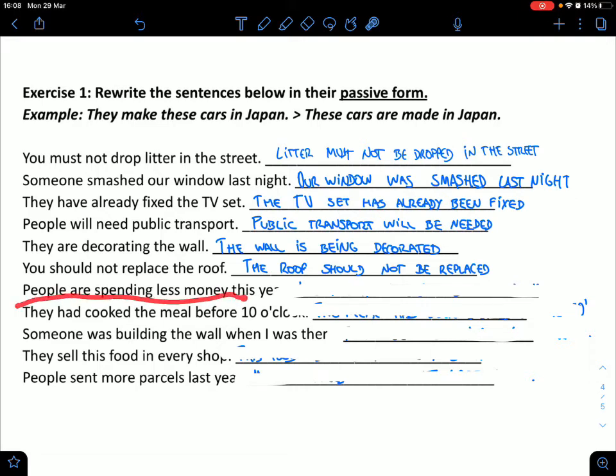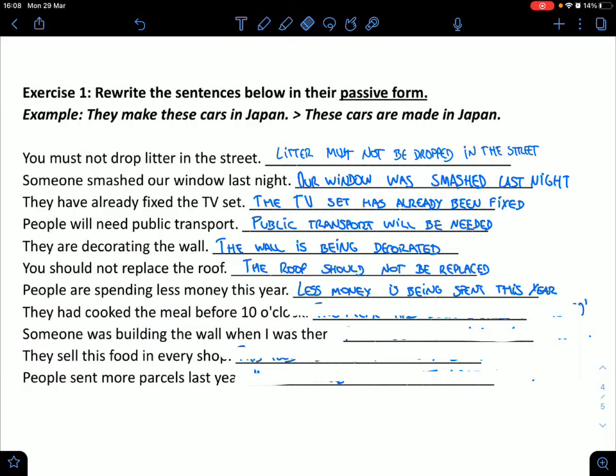People are spending less money this year, and once again, people don't really matter in this sentence. The sentence just turns out as less money is being spent this year. So the action is less money is being spent this year, people don't really matter in this case. Next one, they cooked the meal before 10 o'clock.